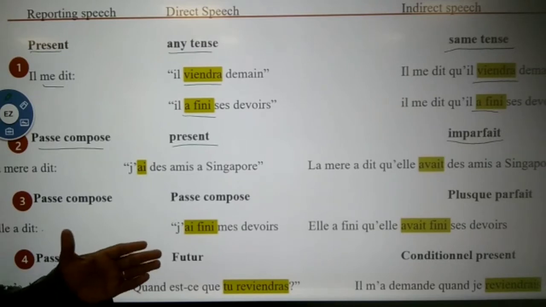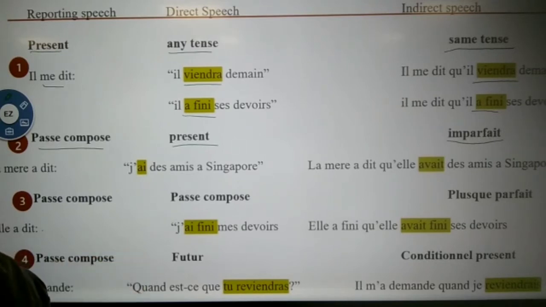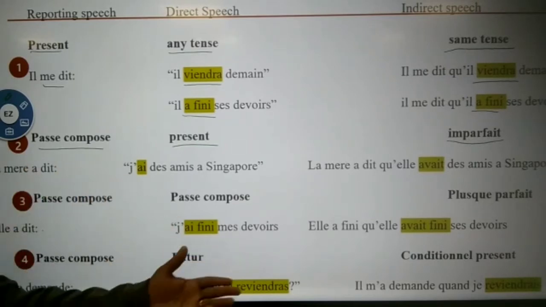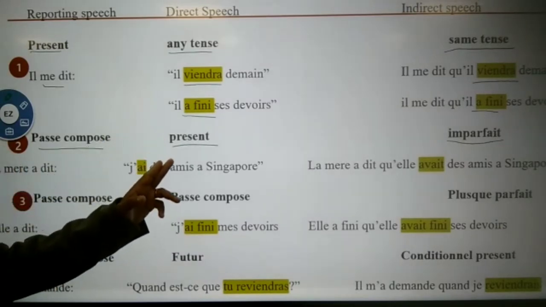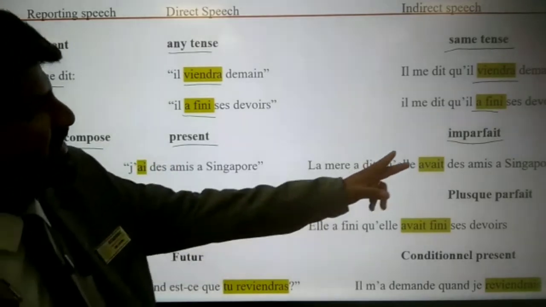Conjugation you have to be very careful. Now we cannot see the conjugations and all, that part you have to take care of. How to conjugate in present tense, passé composé, imperfect, present perfect, all these things you must know. Now, when the reporting speech is in passé composé, direct speech is in present tense, and the indirect will be in imperfect.